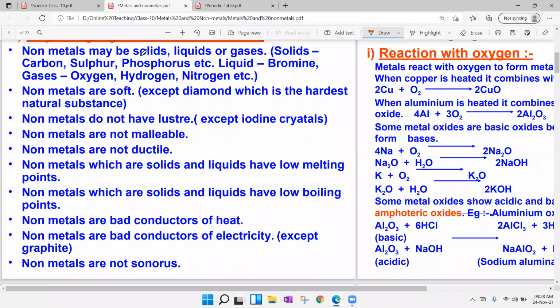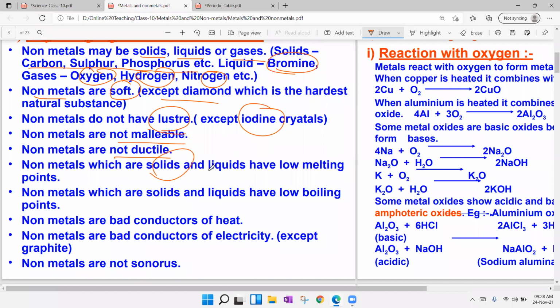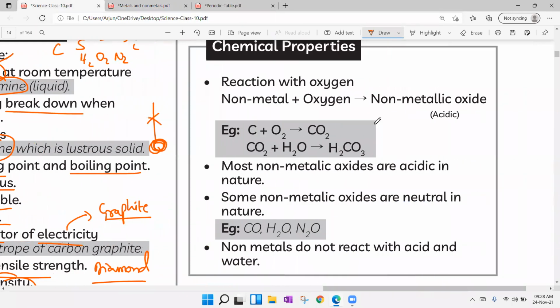Non-metals may be solids, liquids, gases. Solids: carbon, sulfur, phosphorus. Liquid: bromine. Gases: oxygen, hydrogen, nitrogen. Non-metals are very soft except diamond, which is the hardest natural substance. Non-metals do not have luster, they will not shine, but only the non-metal iodine will shine. Non-metals are non-malleable, we cannot make them into sheets, and not ductile, we cannot make them into wires. Non-metals which are solids and liquids have very low melting and boiling points. Non-metals are very bad conductors of electricity, but graphite is a good conductor. Non-metals are not sonorous.